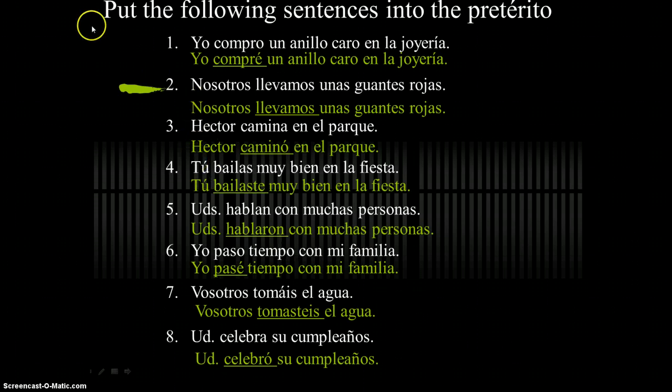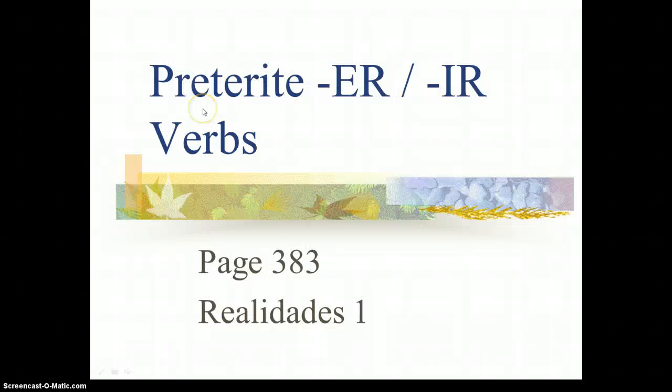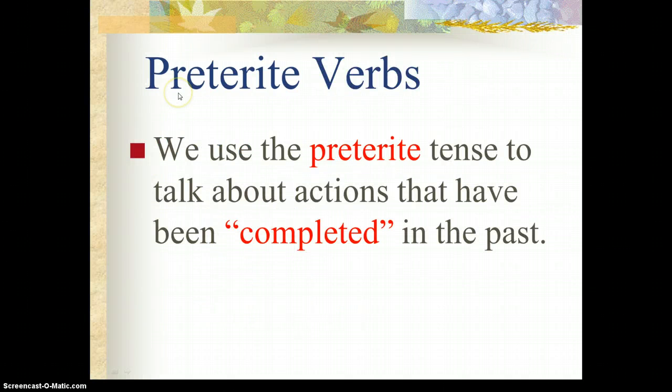Alright, let's try learning the ER and IR verbs in the preterite tense. The preterite tense of ER and IR verbs. ER and IR verbs are the same in the preterite tense for regular preterite ER and IR verbs. There's lots of irregulars in the preterite tense, but we're not going to get to those right now. Remember, we use the preterite tense to talk about actions that have been completed in the past.